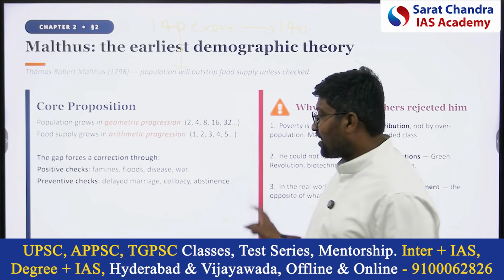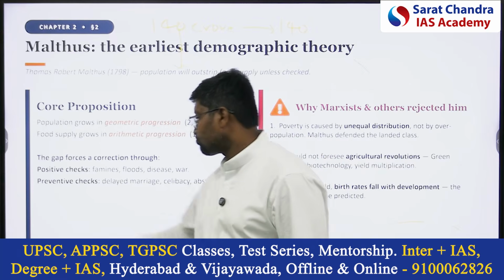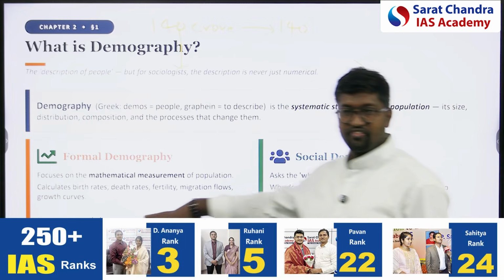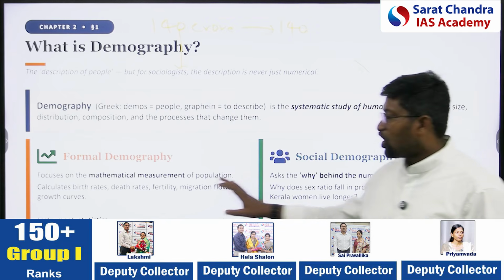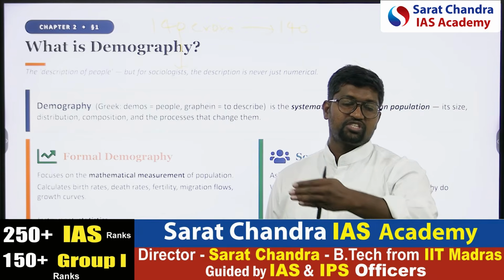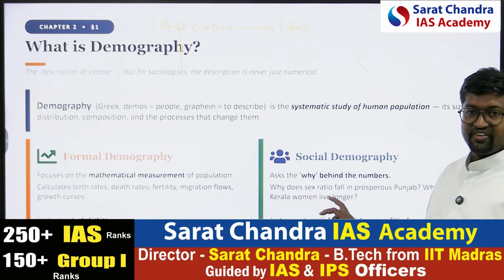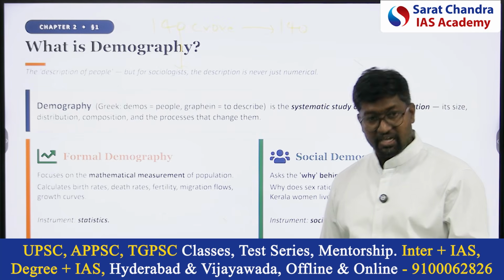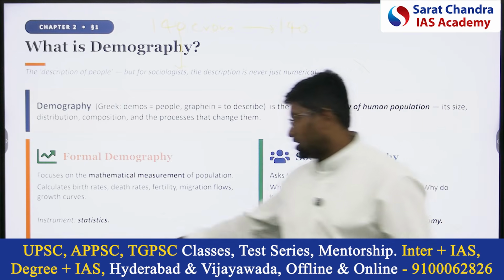Now you understood why I have discussed this point. It is to explain formal demography and social demography. Formal demography is only concerned about numbers: population will increase, resources will not increase. Social demography will understand why your theory is incomplete for this reason.